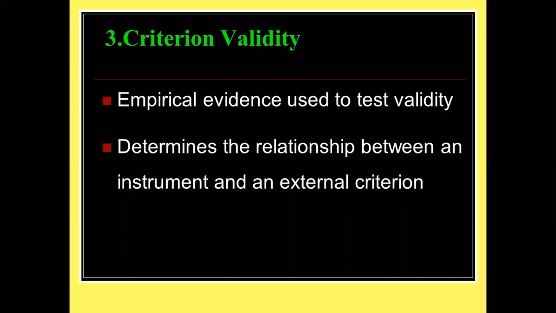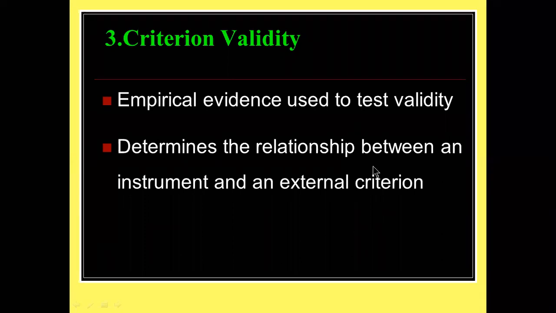I have 5 criteria. If you have fulfilled 4 criteria, then I accept your tool. Out of 5 criteria, if you have fulfilled only 1, I reject your tool. So that is criterion validity.